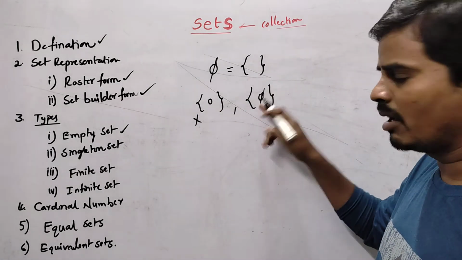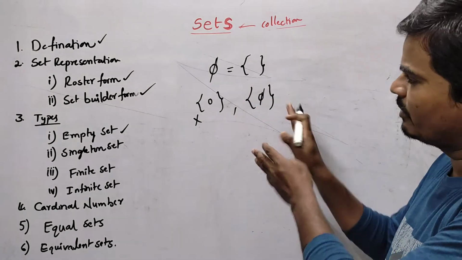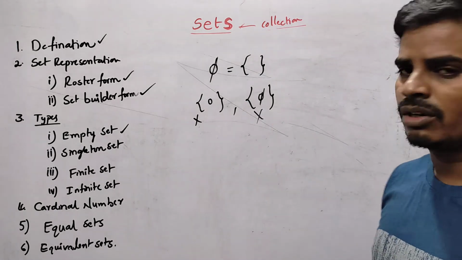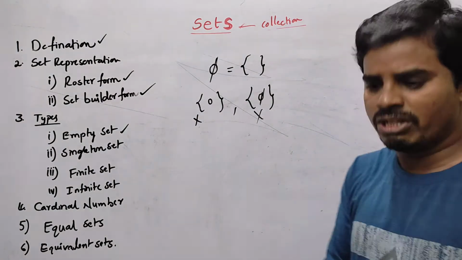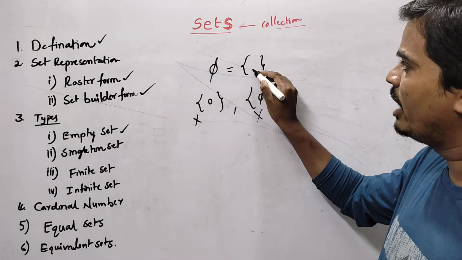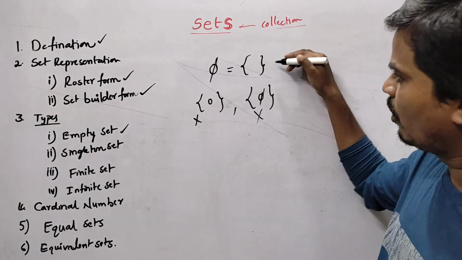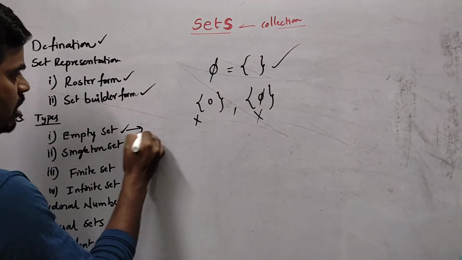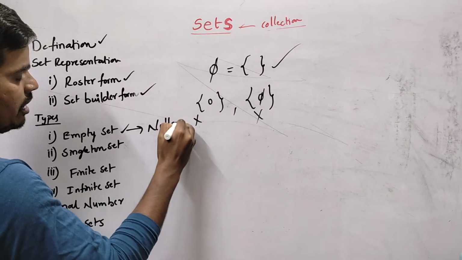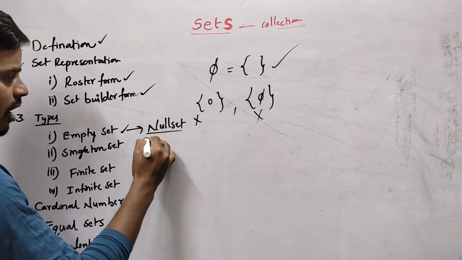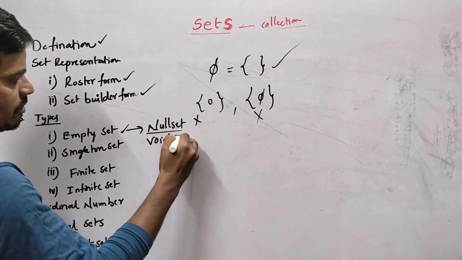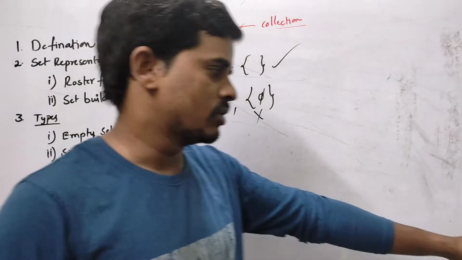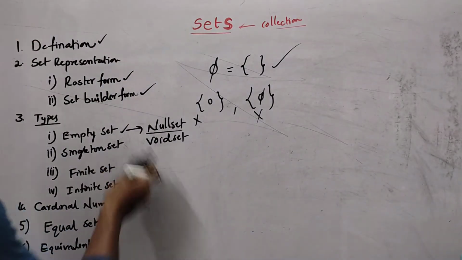Here pi is one symbol. If you wrote it and made a set with that, pi is one of the elements in this set. So it is also not the empty set. We call it the empty set only when it is empty, without any element. Then only it is called the empty set. The empty set is also called the null set, and also called the void set. Void set, null set, all of these are similar names we will use for the empty set.